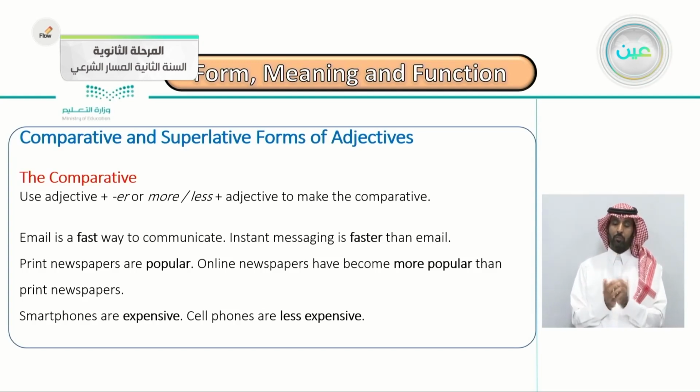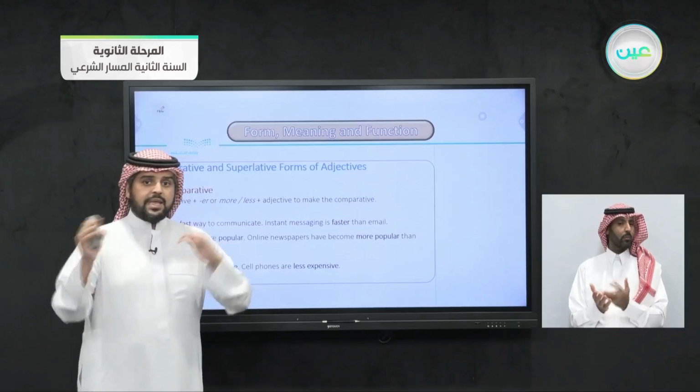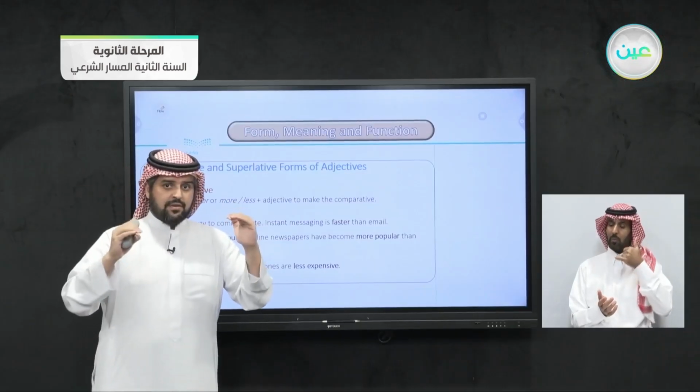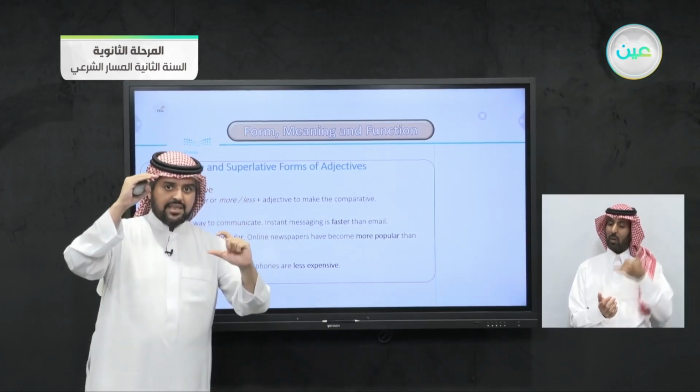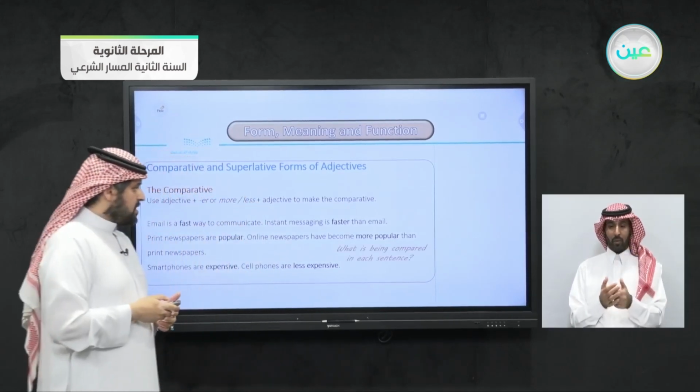Last example here: smartphones are expensive. We know smartphones are expensive. Cell phones are less expensive. So smartphones are expensive, cell phones are less expensive, which means that they are both expensive, but the cell phones are a little bit less expensive than the smartphones.